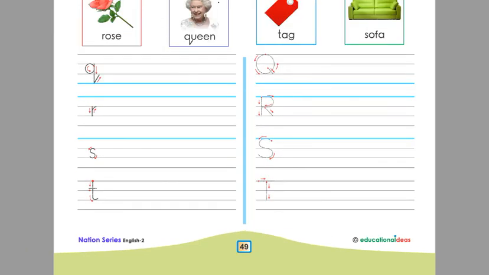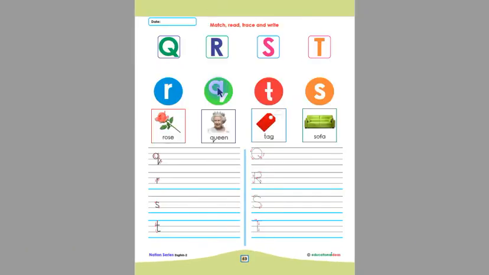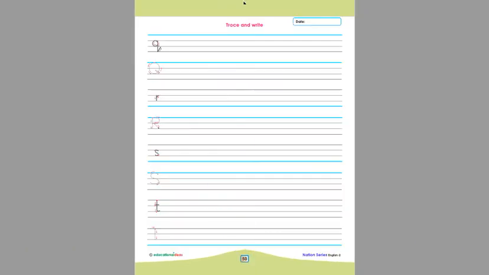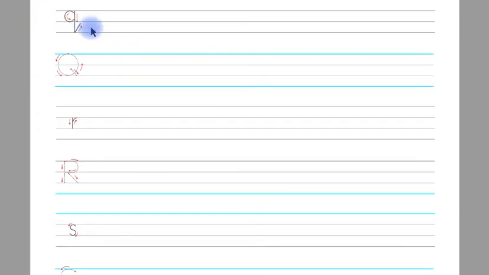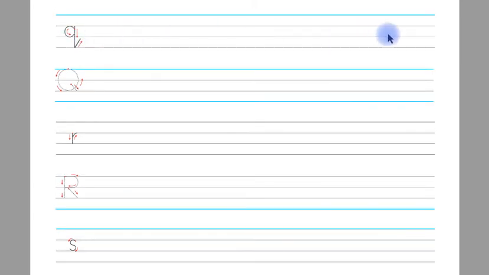This is our page number 49, children, and this is our page number 50. Look at this, children. This is letter Q in small shape. Children, you have to trace this and on the remaining line you have to write this letter Q in small shape. This is letter Q in capital shape. Children, you have to trace this letter Q in capital shape and then you have to write letter Q in capital shape on the remaining line.